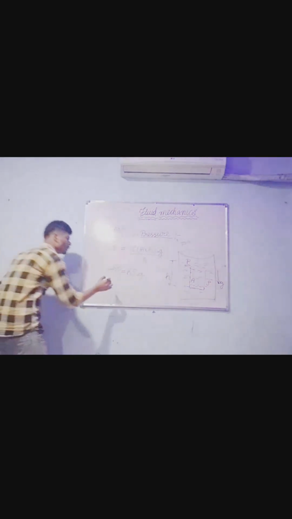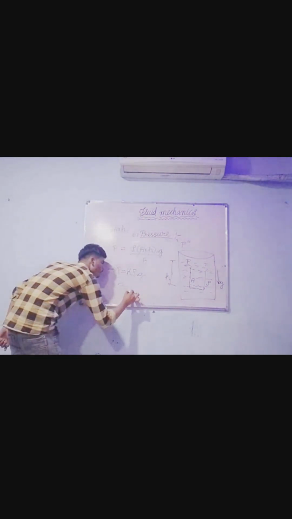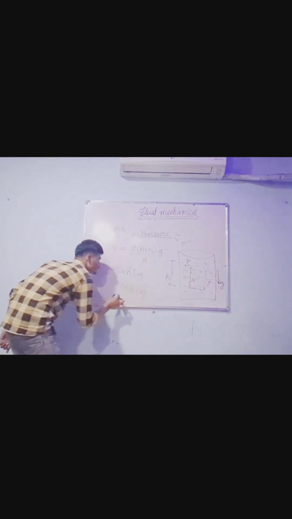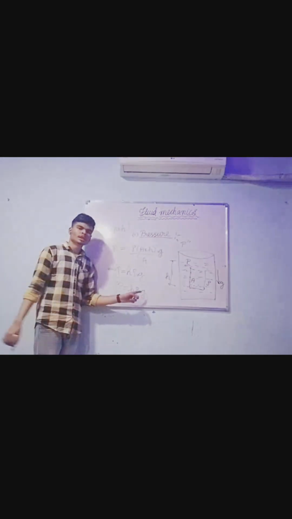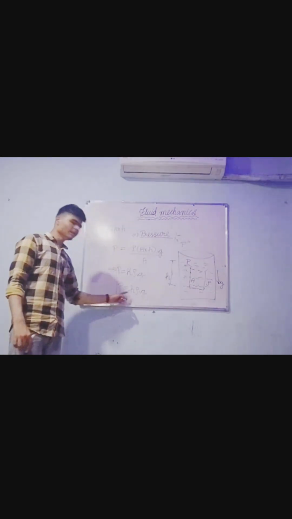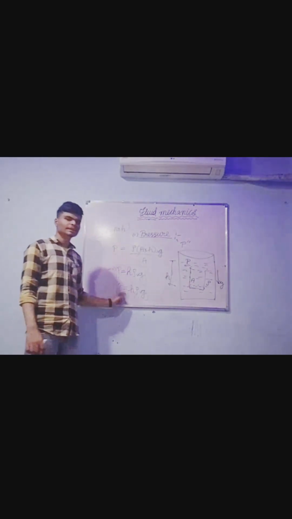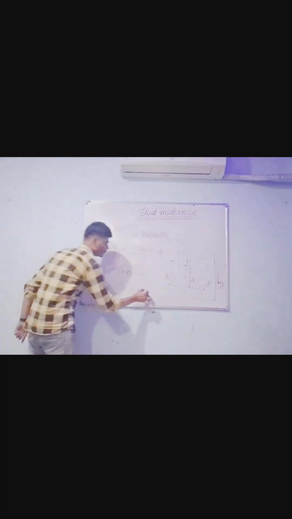P is equal to H rho g, in terms of height, density and acceleration due to gravity. This is also termed pressure variation due to gravity, or pressure variation with height. At a particular height, the pressure is given by this expression. So this is an important expression. Note it down please.